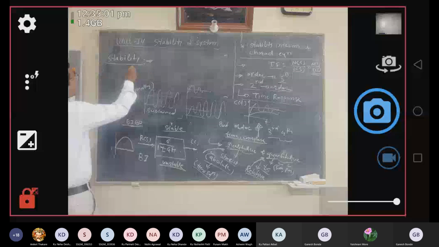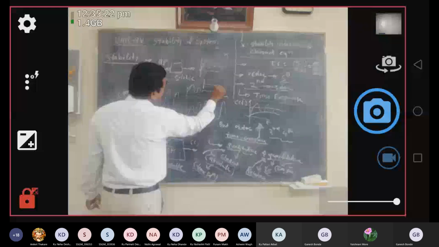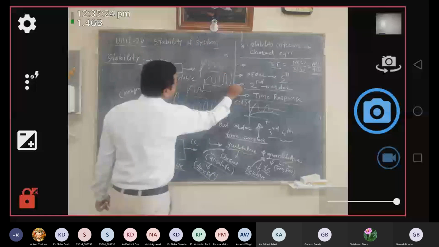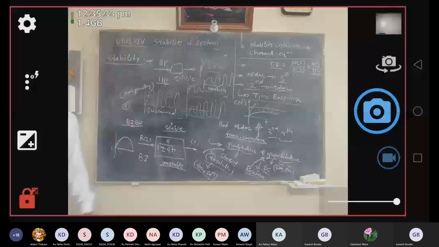It is simple to remember. When you apply input to a given system, if the oscillations in the system are damping out with respect to time, then the system is called a stable system. And when you apply input to the system and the oscillations are increasing in magnitude with respect to time, then the system is called an unstable system. So this is a simple definition of stability.